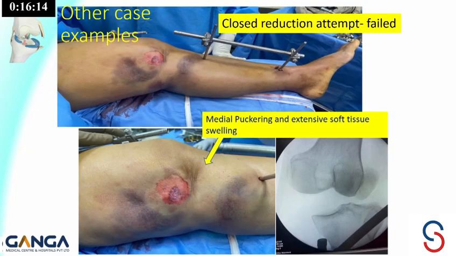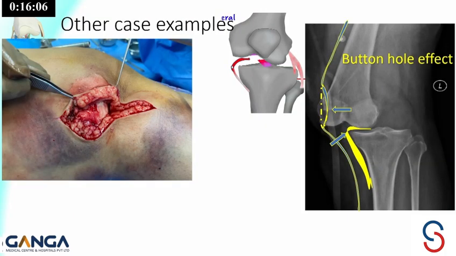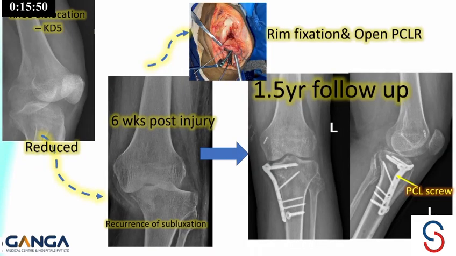Another example, the same as the first case that I told, it was not able to be reduced. Here we can see the buttonholing effect, which happens because there is a rent in the retinaculum which pushes out the medial condyle, and then the MCL goes inside the knee. This being the cause for the irreducible knee, it has to be opened and then reduced. And then the joint was reduced.